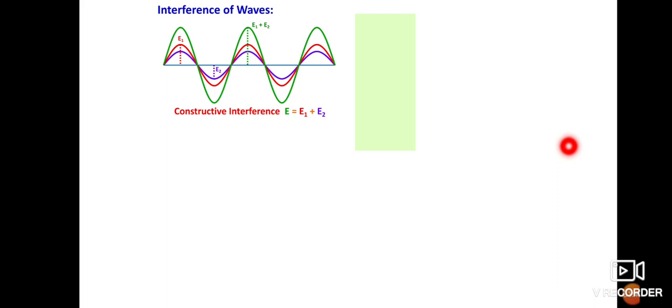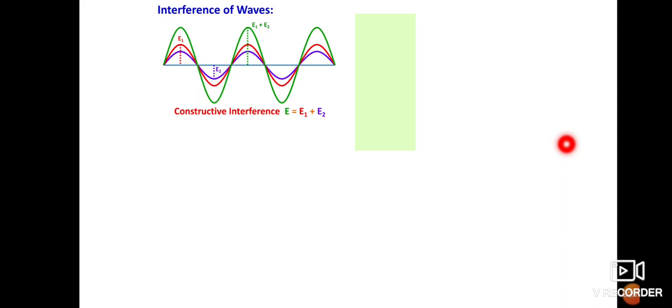The crest of one wave coincides with the crest of another wave. When the crest or trough of two waves coincide, at that time we get the resultant wave having a maximum amplitude.